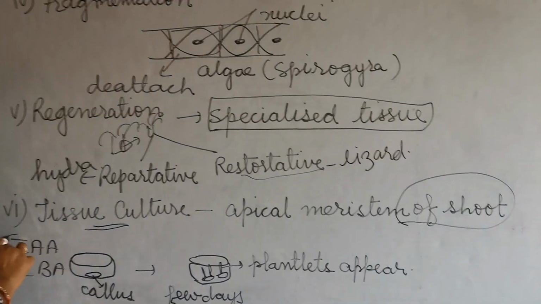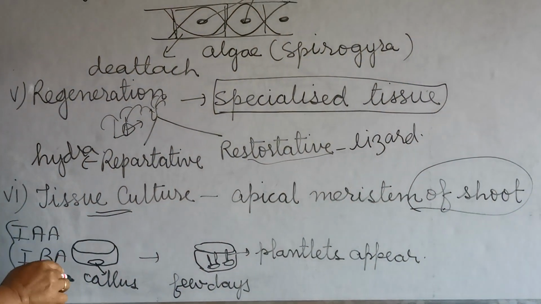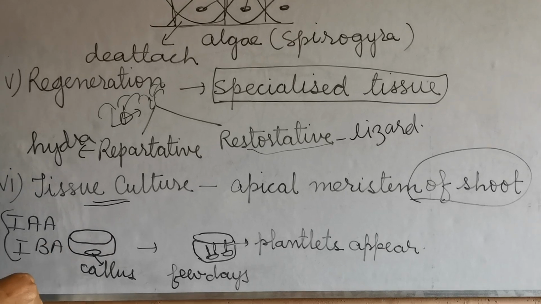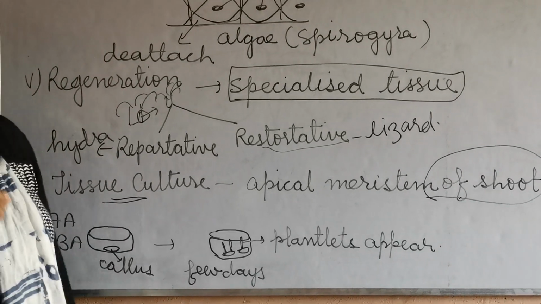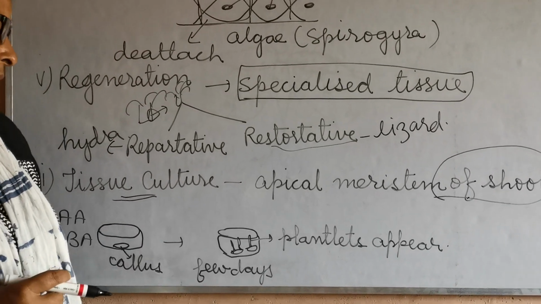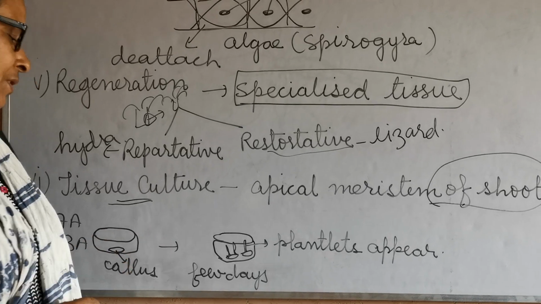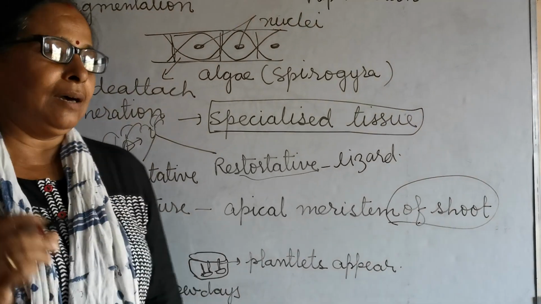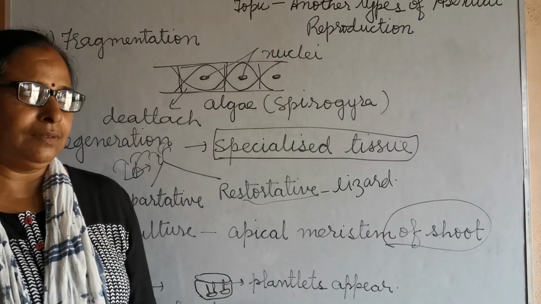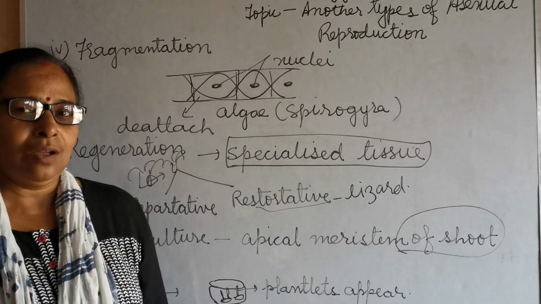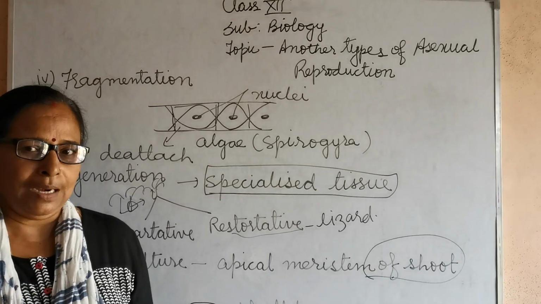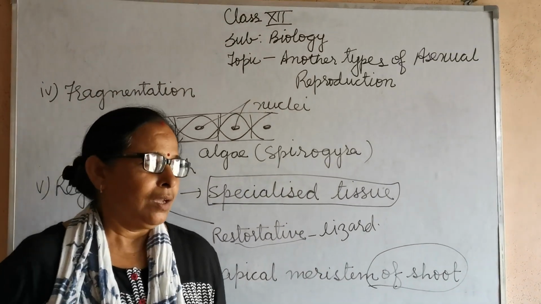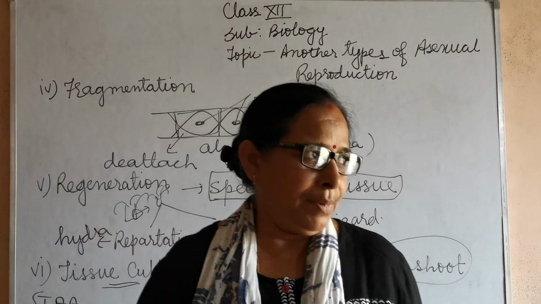Now these two nutrient media are put in a petri dish where this callus, means a part of the apical meristem of the shoot, is kept, and after a few days you will observe that a plantlet appears. This plantlet may give rise to a new plant. Now you may ask, which one is the best?